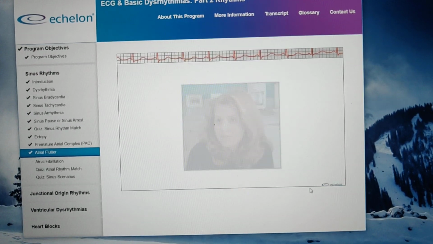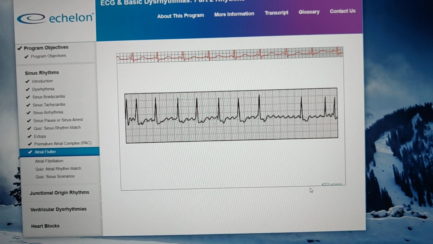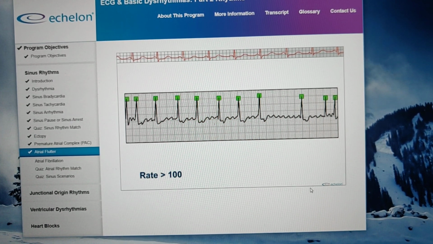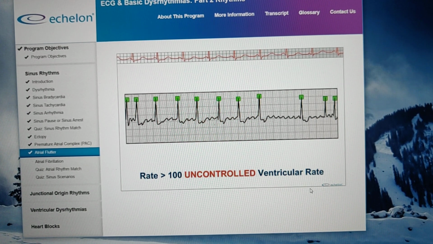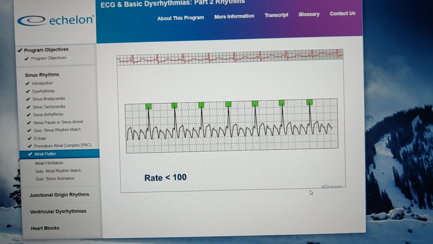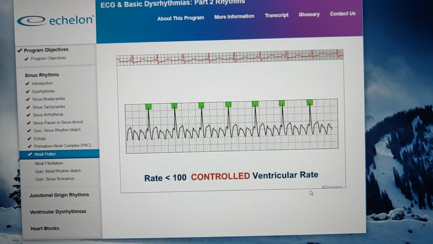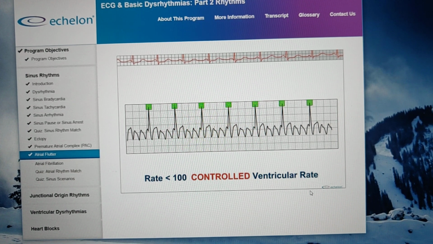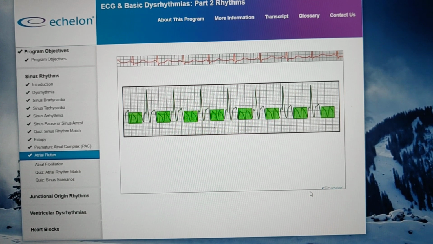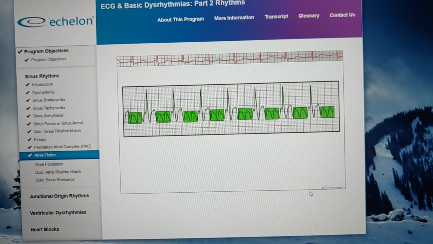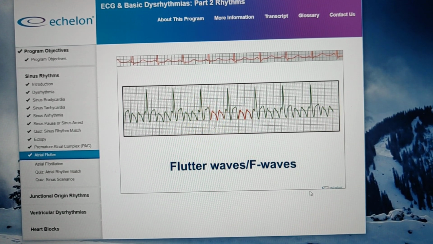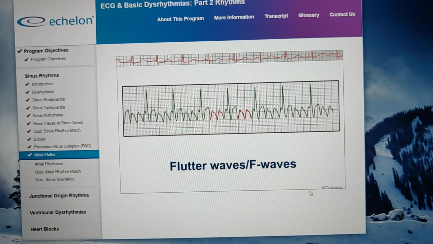Remember that in a healthy heart, this is the AV node's natural way to protect the ventricles from these rapid atrial impulses. We identify a patient with atrial flutter and a ventricular response rate of greater than 100 as having an uncontrolled ventricular rate. Likewise, a patient with a ventricular response rate of less than 100 is considered to have a controlled ventricular rate. This is a very important distinction and should be measured carefully. The P waves produced by this rapid depolarization from the atria are going so fast they look like flutter waves or F waves and have a sawtooth appearance.